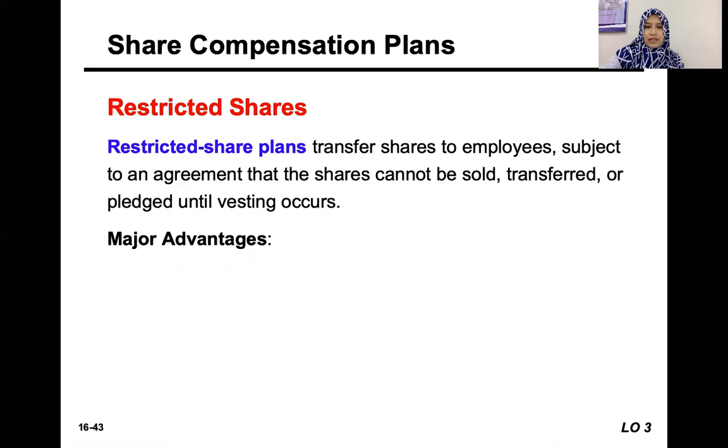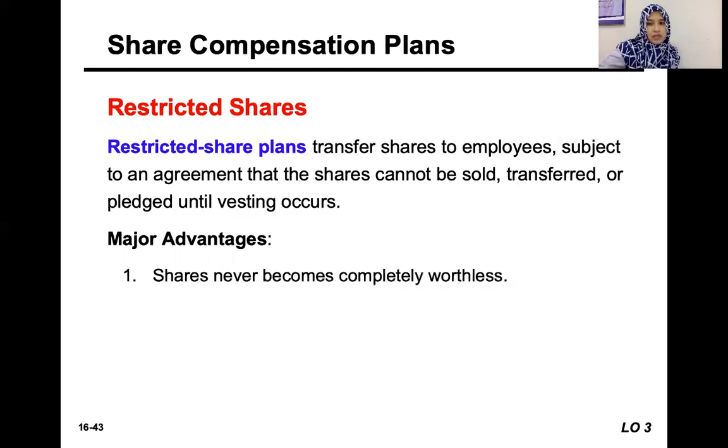Among the terms that must be fulfilled is that the share plans cannot be sold, transferred, or pledged until vesting occurs. So it cannot be transacted.